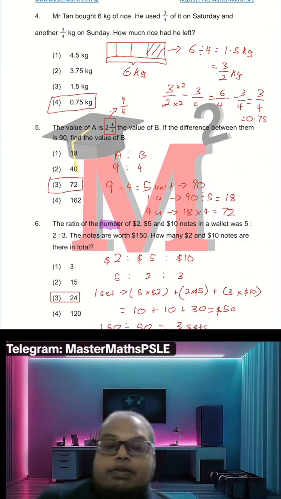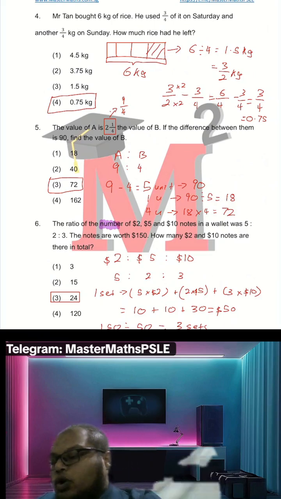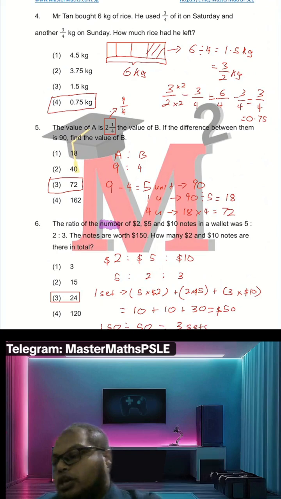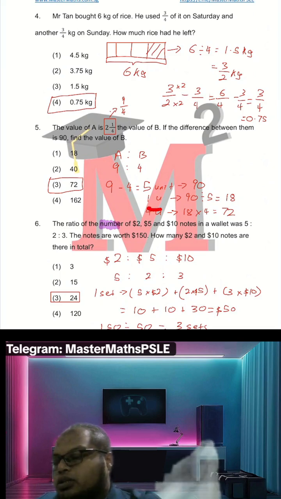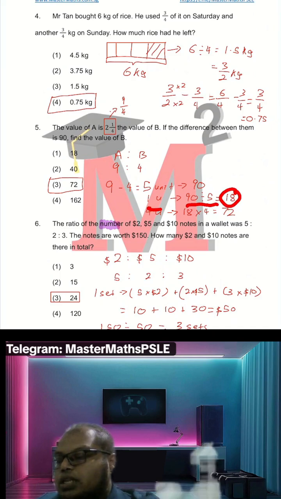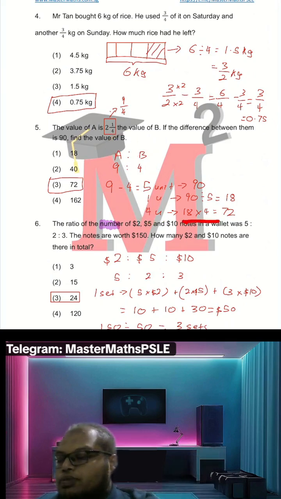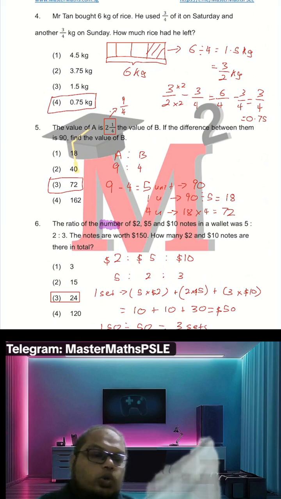Then they say about difference. Difference is subtraction, right? So I just take 9 minus 4, I got 5 units. So 5 units is 90, because they say the difference is 90. So 1 unit will be 90 divided by 5 is 18. And lastly, because they're asking for value of B, which is 4 units, so 18 times 4, 72. Okay?